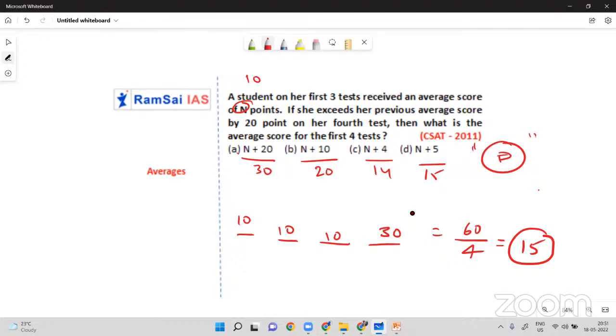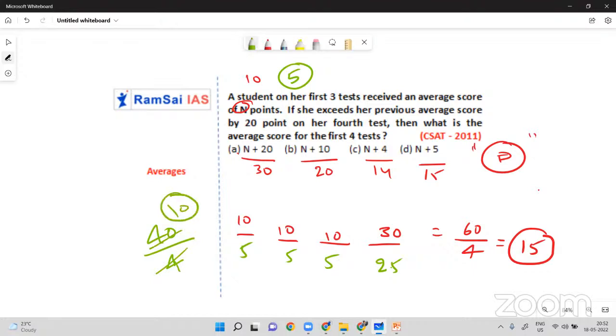No, no, yeah. Imagine n equal to 5. First exam 5, second exam 5, third exam 5, but the 4th exam exceeds by 20, so it is 25. Overall score is 40. 40 by how many exams? 4 exams. 4 tens.